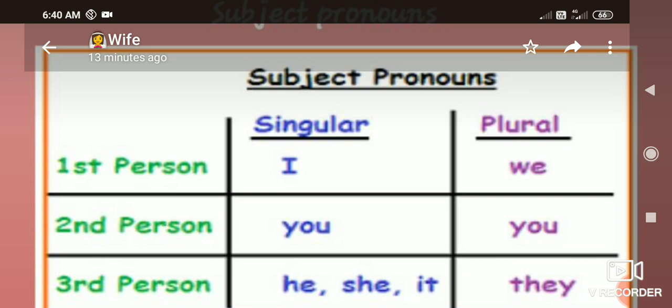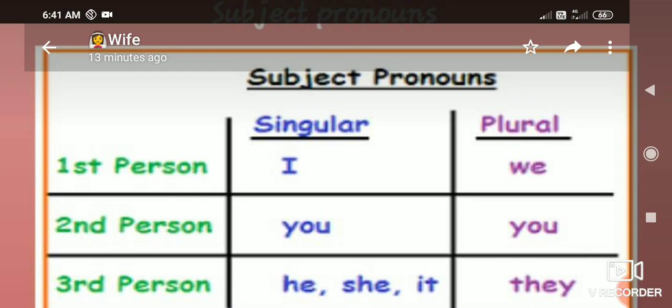If more than one, I have to use you only. Okay, there is no change. Okay, if it is third person, that is if I am talking about someone to you, then I have to mention he. For example, Raj is a good boy. I'm just conveying to you, Raj is a very good boy. Likewise, instead of Raj, I can say he.